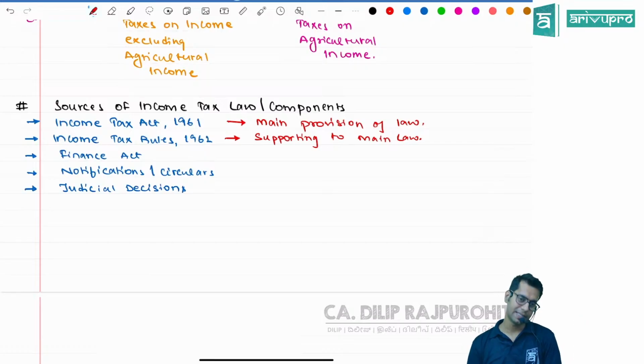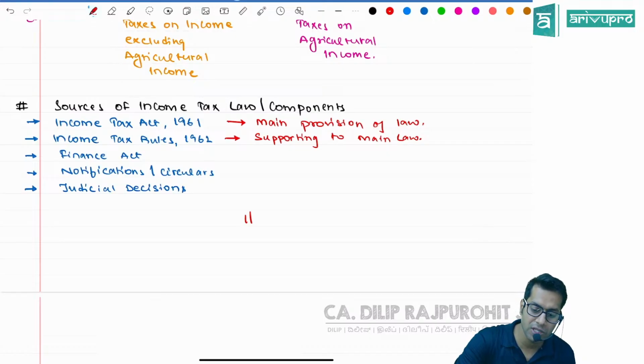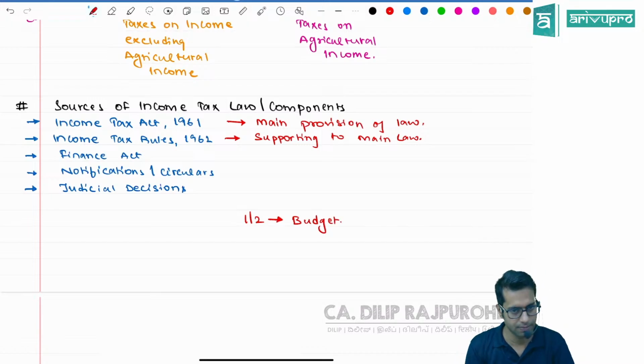Then we have the Finance Act. Now every year auntie comes, no? Every year on 1st of February. Normally it will be on 1st of February. If it is a Sunday, then it will be on the next day. But normally every year on 1st of February, auntie will come and she'll do some budget. She'll talk about some budget, etc.